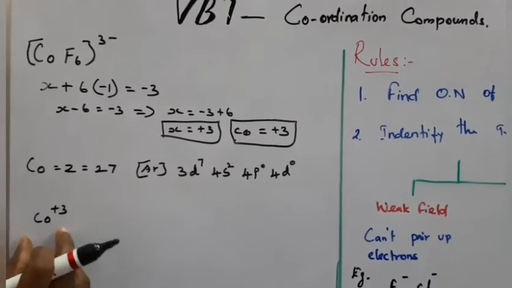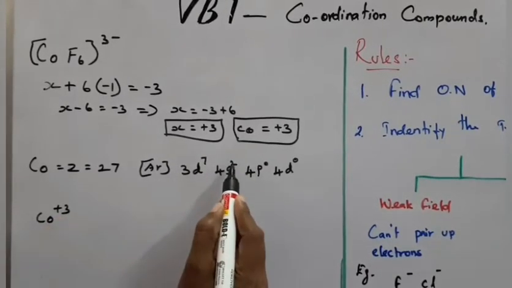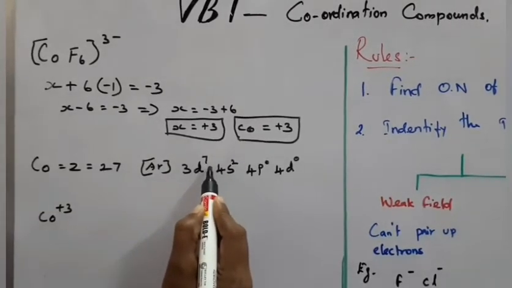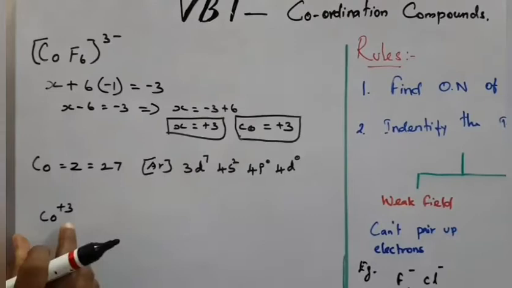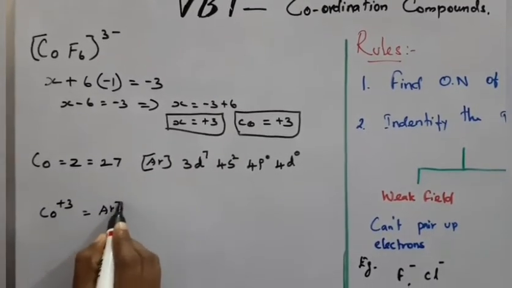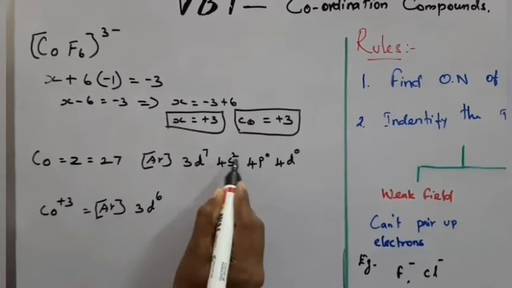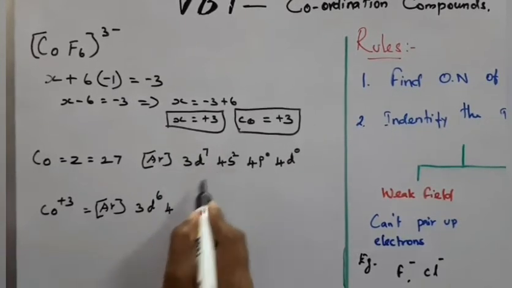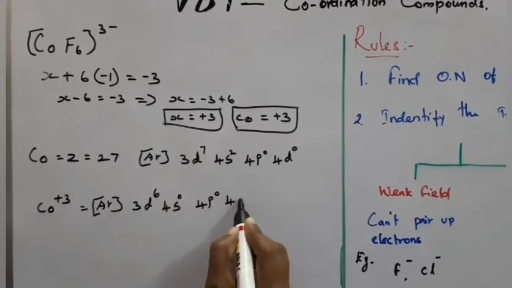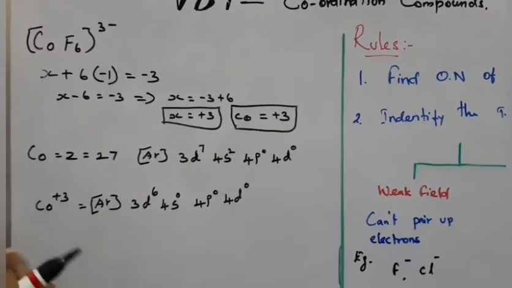For the oxidation state, for Co in plus 3, we remove 2 electrons from the s orbital and 1 electron from the d orbital. So 2 plus 1, 3 electrons we can remove. After that, it resembles the argon element with 3d6, and then 4s0, 4p0 and 4d0. Right. So after that, draw the structure for this.